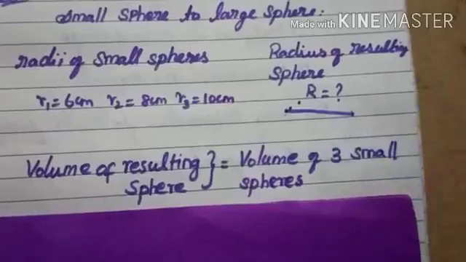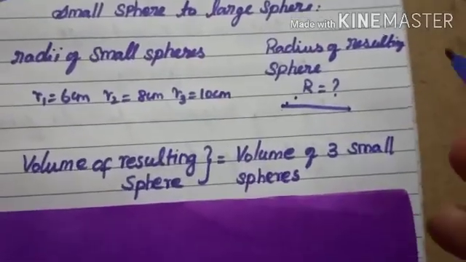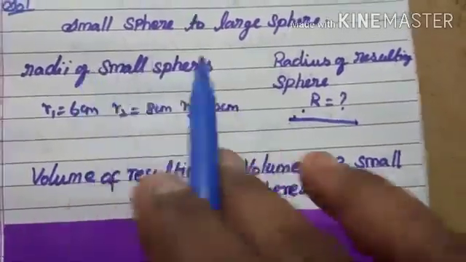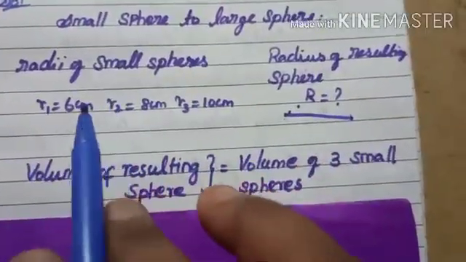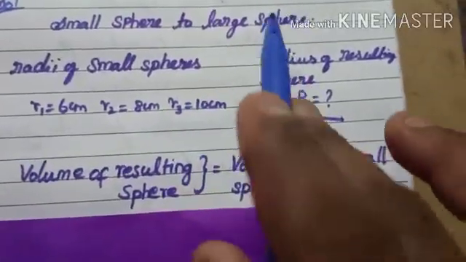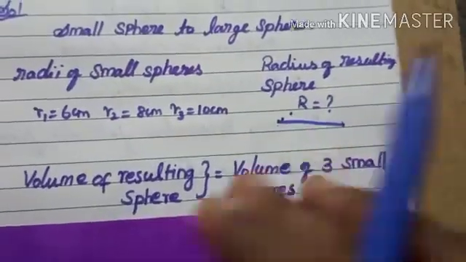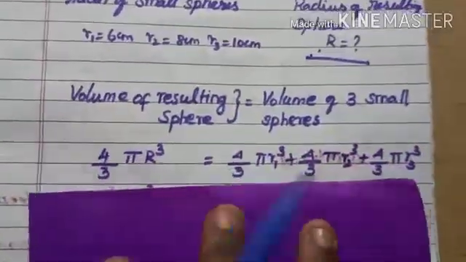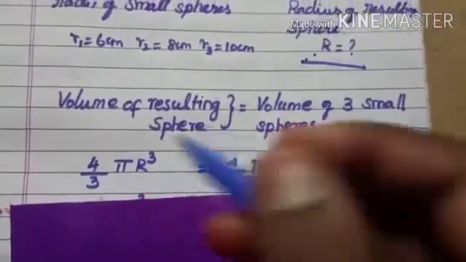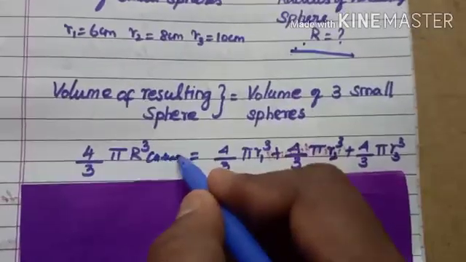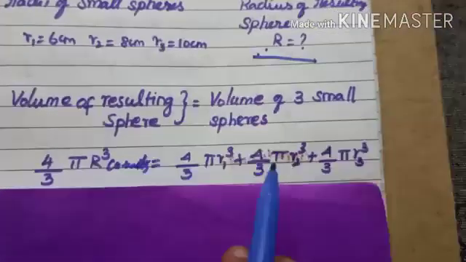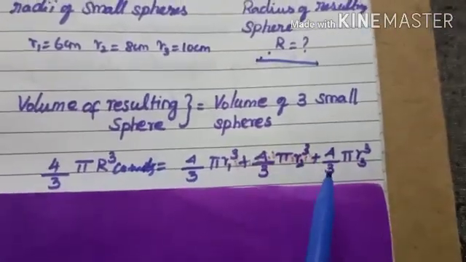You know that the volume of a sphere is 4 by 3 pi r cube. For the small spheres I take small r for the radii, r1, r2, r3, and for the bigger one I take capital R. The same way I write the formula, 4 by 3 pi R cube, equals 4 by 3 pi r1 cube plus 4 by 3 pi r2 cube plus 4 by 3 pi r3 cube.